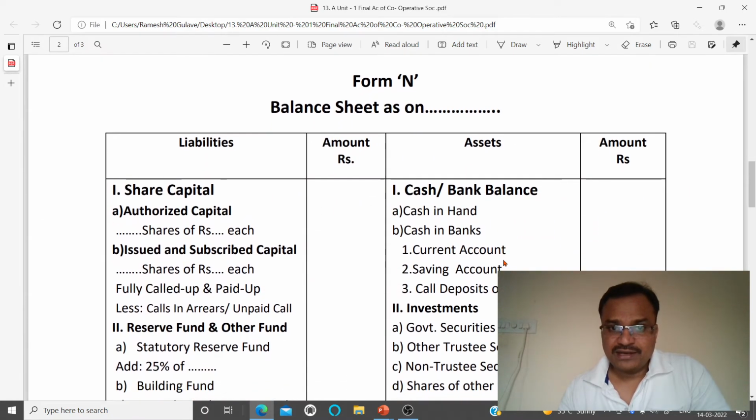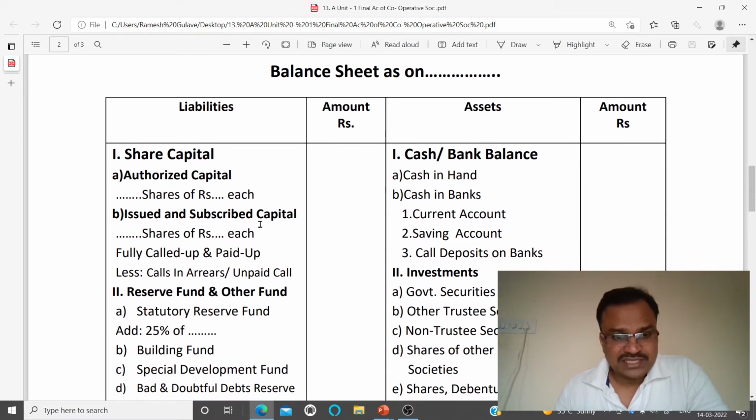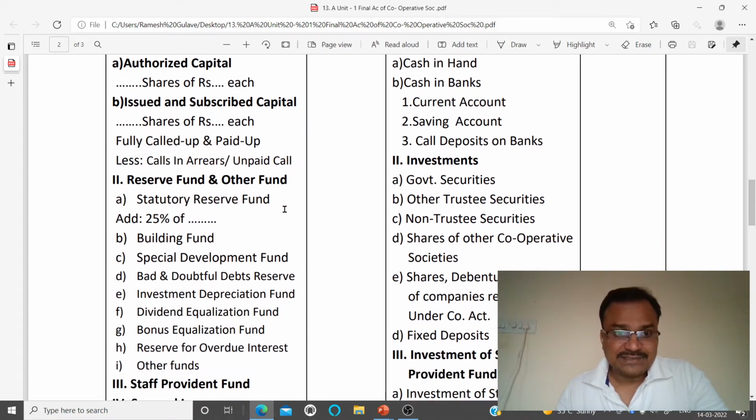Similarly, we have form N related to the balance sheet. So in the balance sheet, we have to record first share capital, and it is to be recorded as authorized capital and issued and subscribed capital. So authorized capital includes dash shares of rupees 10 each like this. Then issued capital, similarly we have to record, and out of this, if there are calls in arrears or unpaid calls, then we have to subtract that.